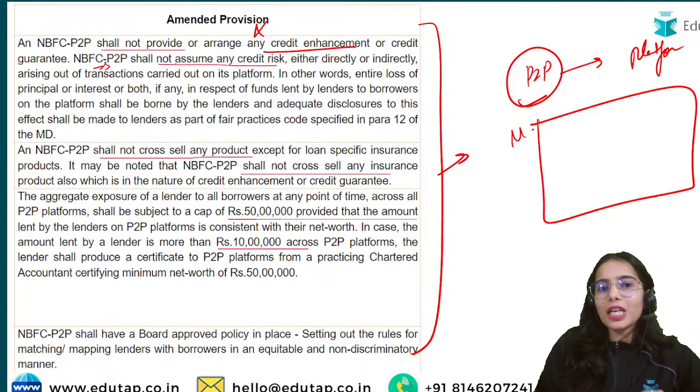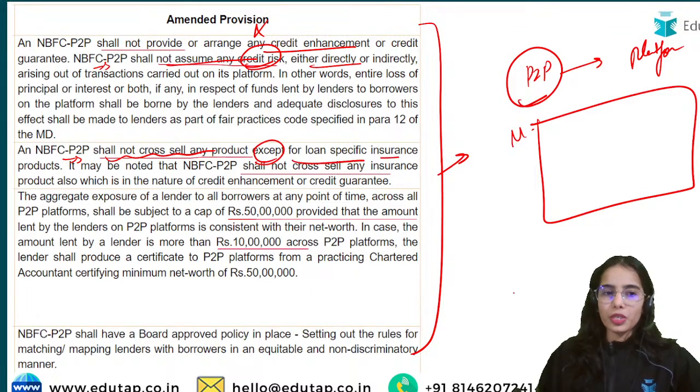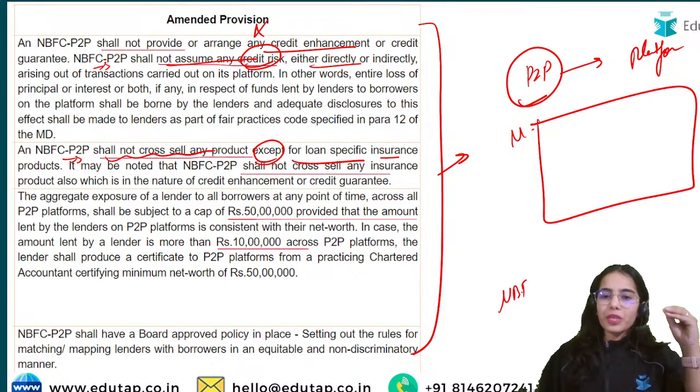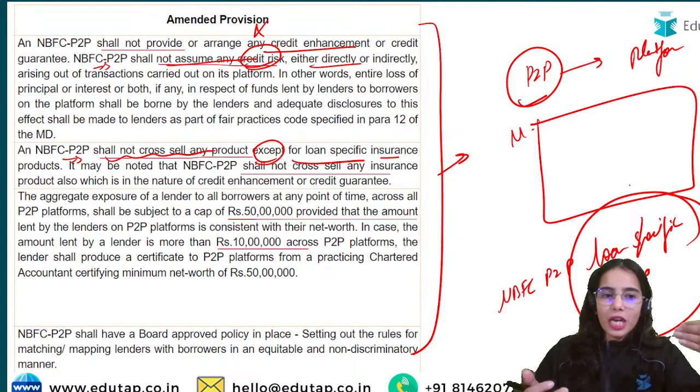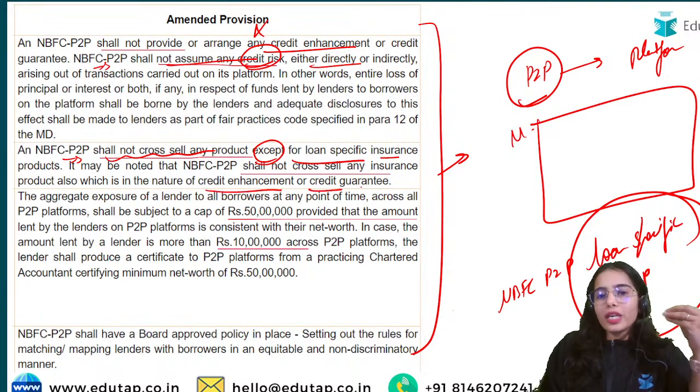NBFC peer-to-peer shall not assume any credit risk, either directly or indirectly, arising out of the transactions. The NBFC peer-to-peer shall not cross-sell any product, except for loan-specific insurance products. That means it can provide loan-specific insurance products, but these should not be in the nature of credit enhancement or credit guarantee.